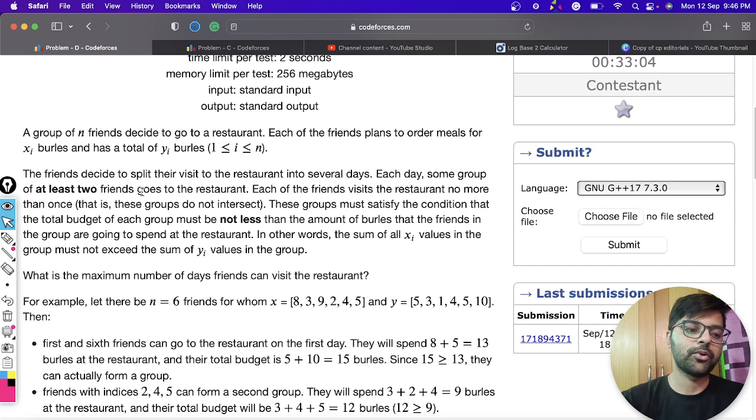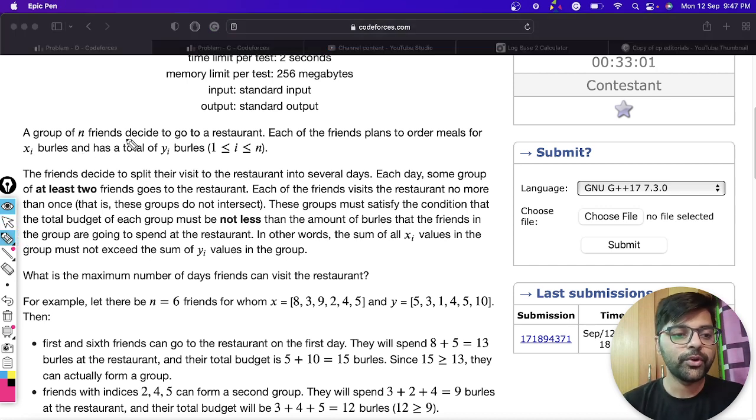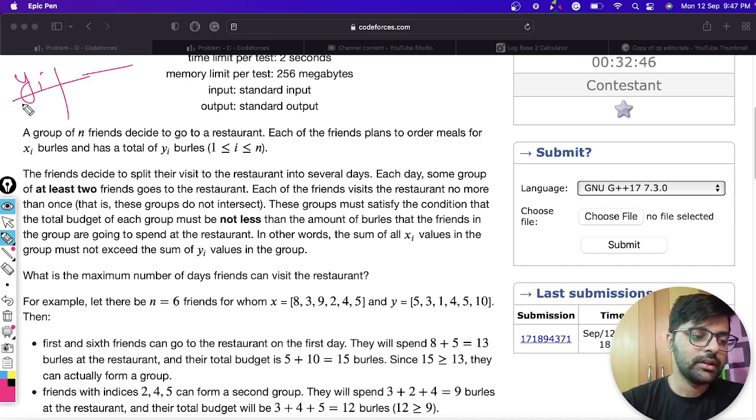So first, problem discussion. A group of n friends decide to go to a restaurant. Each of the friends plans to order meals for xi burles and has a total of yi burles. There is a group of people and each person has yi burles and they order food worth xi burles. Consider burles as some currency, so I would say rupees. So let's say that he has yi rupees and he wishes to spend xi rupees, right?